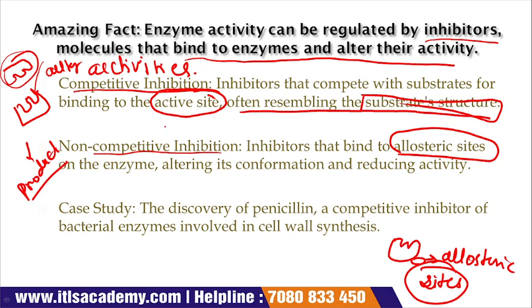Now case study. Discovery of penicillin, a competitive inhibitor of a bacterial enzyme involved in cell wall synthesis. This is the example of the competitive inhibitor. Now the difference between the competitive inhibitor and non-competitive inhibitor is only like that. Competitive inhibitors are those inhibitors which bind in the place of substrate and bind with the active site of the enzyme. And non-competitive inhibitors are those which bind in the allosteric site of the enzyme and alter the activity of the enzymes.